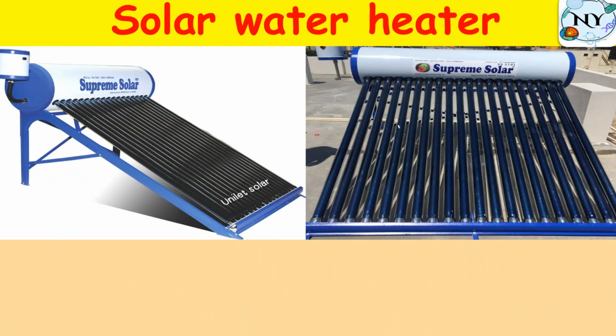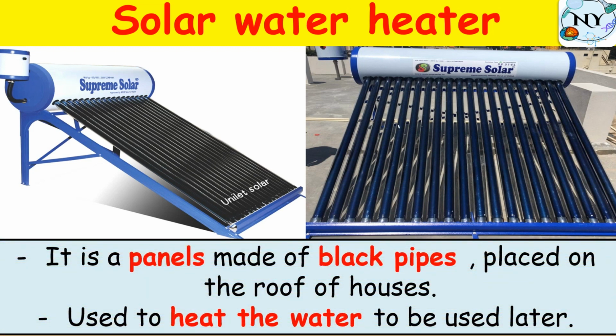Okay, what about this device? It's called a solar water heater. So from its name, it's a device that we can say is used for heating water by using solar energy. But how? As we can see here, this device is made from panels or black pipes, black tubes, placed on the roof of houses.